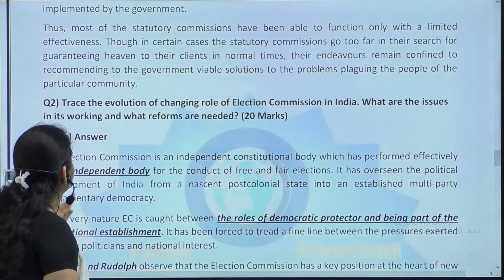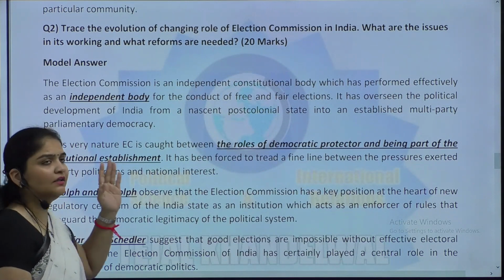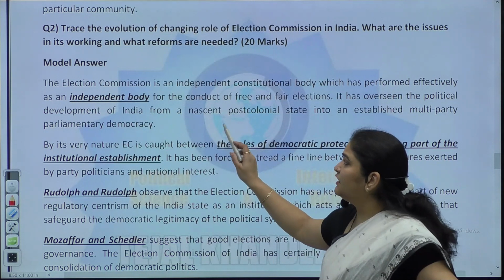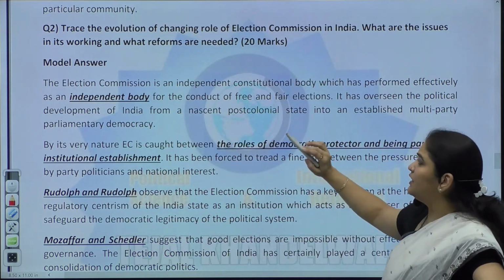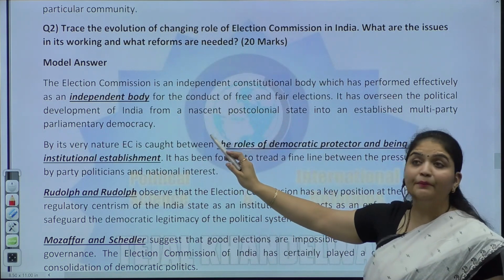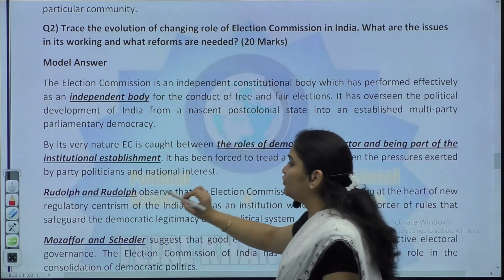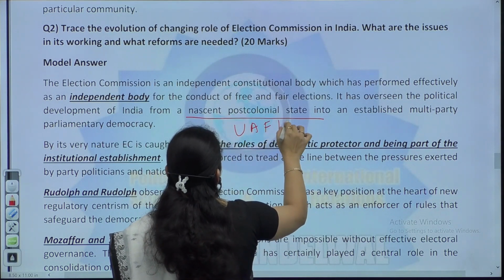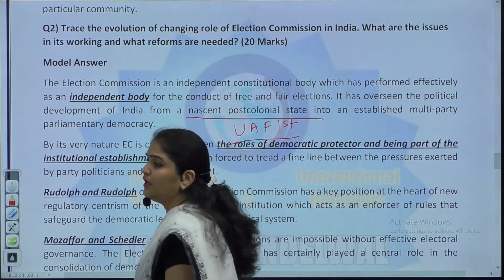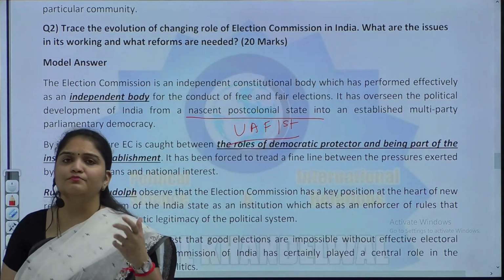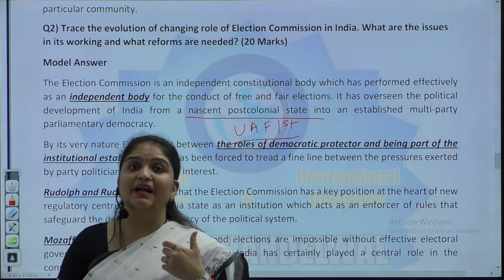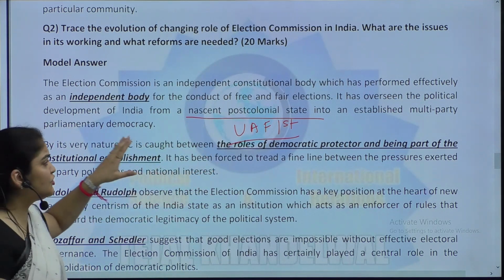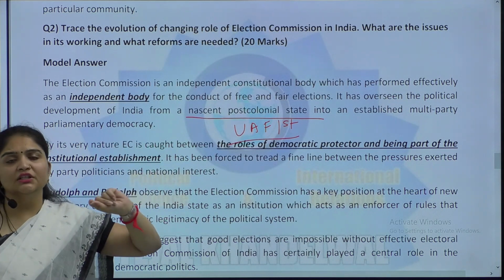Come now. So, first, the Election Commission is an independent constitutional body which has performed effectively as an independent body for the conduct of free and fair elections. It has overseen the political development of India from a nascent post-colonial state. So, we were one of those countries who brought in universal adult franchise in our first general election. Okay? So, imagine to what extent we brought democratic politics, democratic practices. Fine. So, we were a nascent post-colonial state and have become an established, today, multi-party parliamentary democracy.